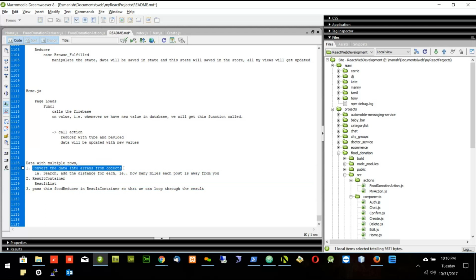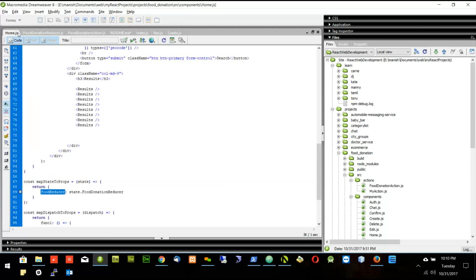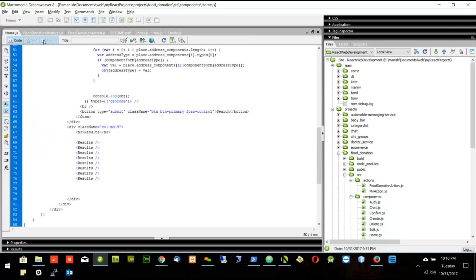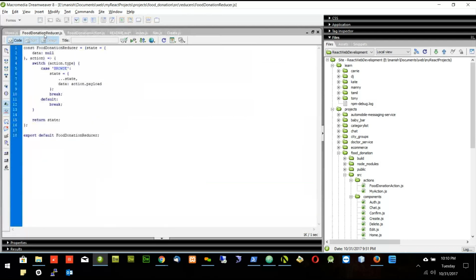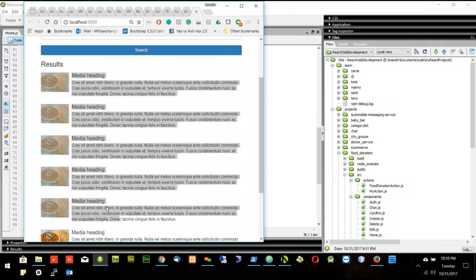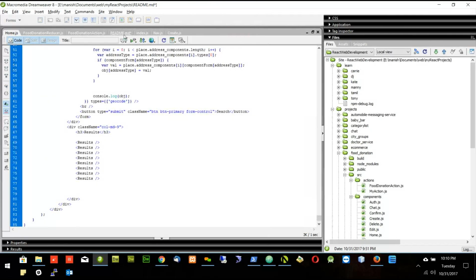Let's start with converting the object into the array. Maybe this conversion I will write down in the container. So let's do this thing first.